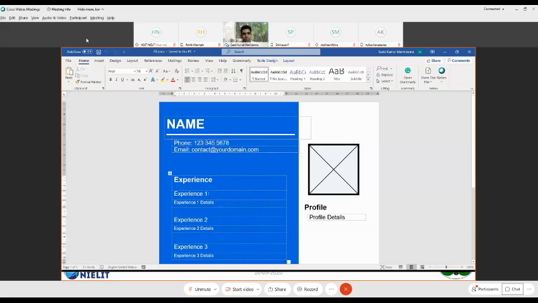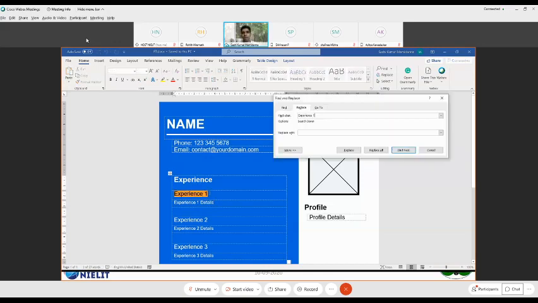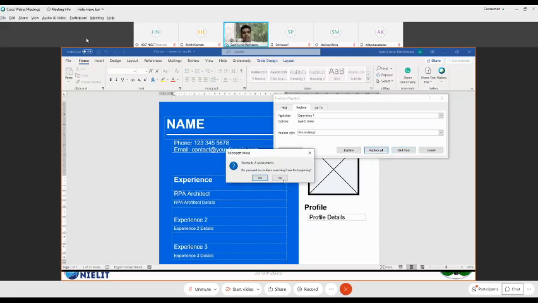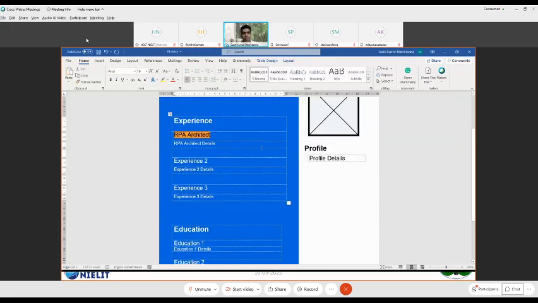So if, for instance, you are going to replace experience with something else, probably architect, then Word basically replaces it wherever it comes out. But according to our understanding, this is a different marker.